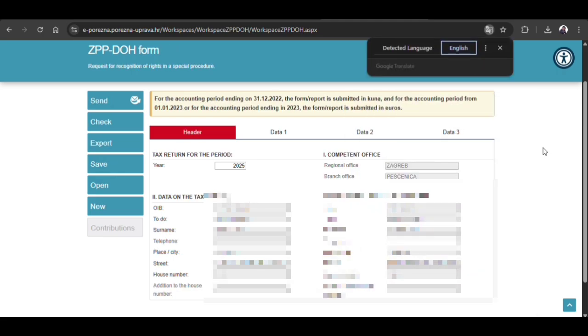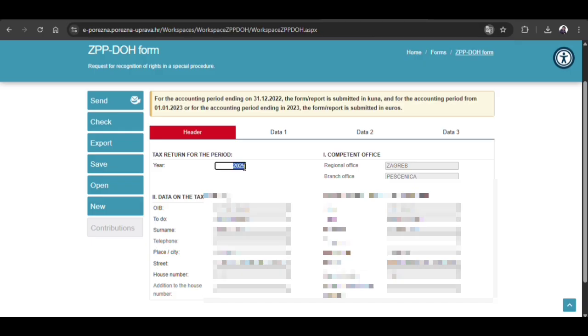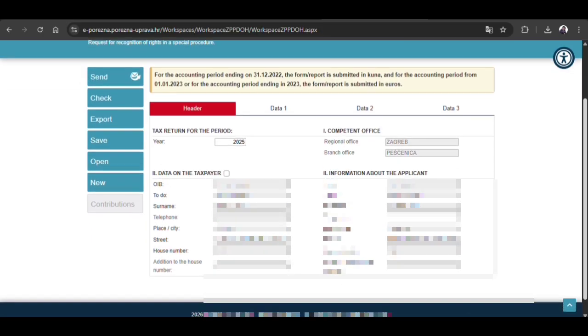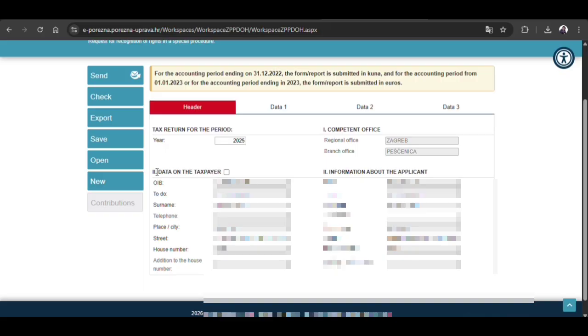First topic is the header. In the header, the first option is year. You need to select the year. I am going to select 2025. Then which regional or branch office you belong to. So you need to give which address you are. This is the second option, competence office. So that's it.